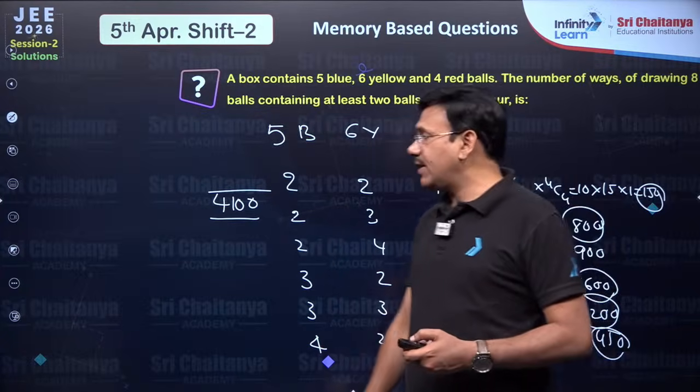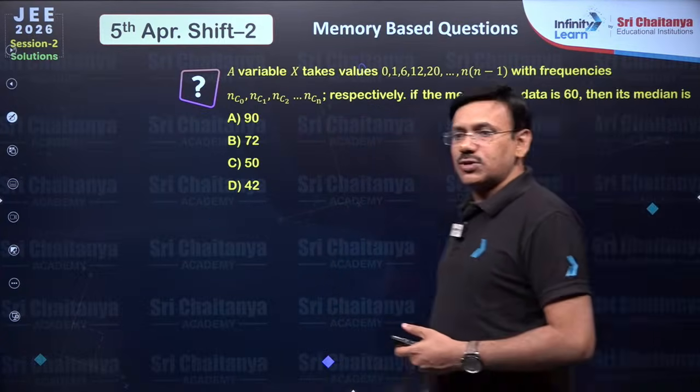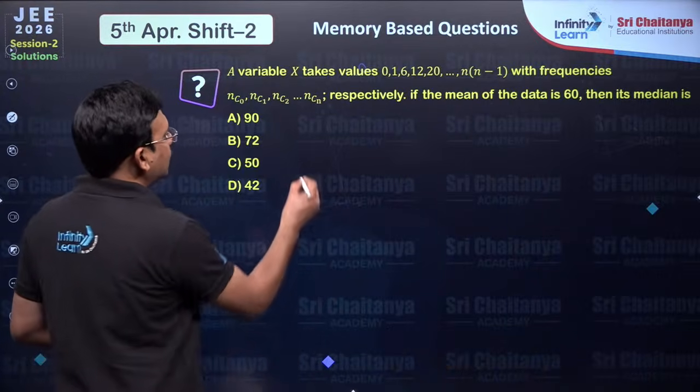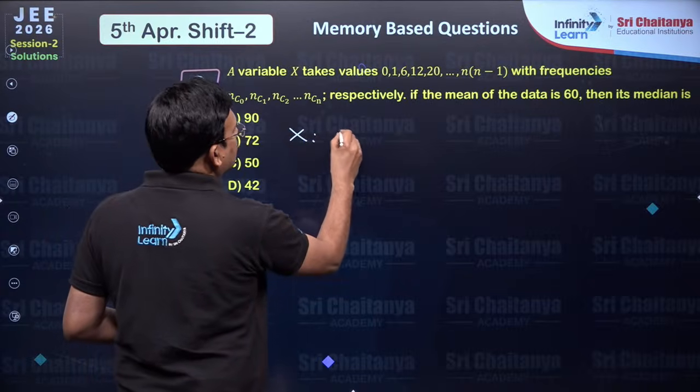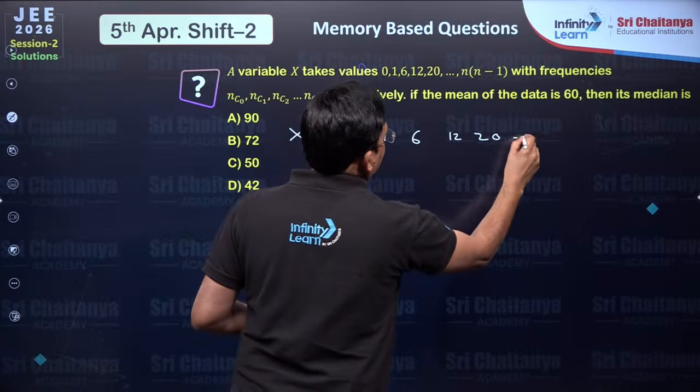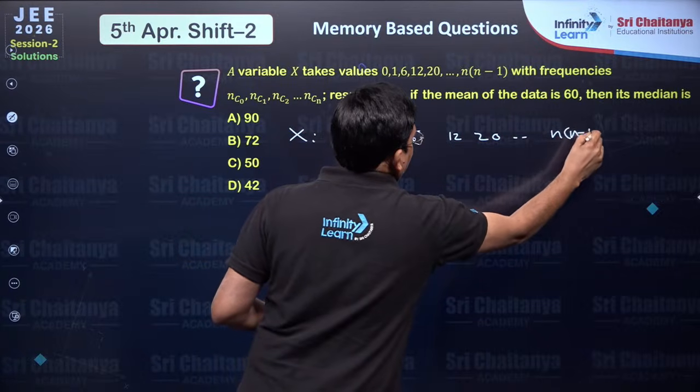The next question, friends. A variable x takes values like 0, 1, 6, 12, 20 and so on, n into n minus 1.